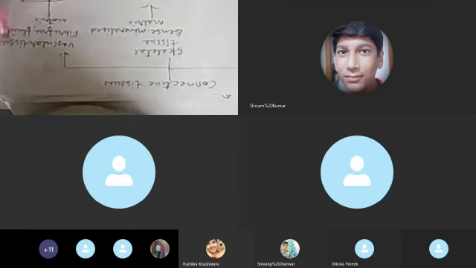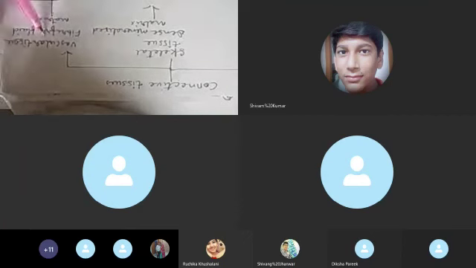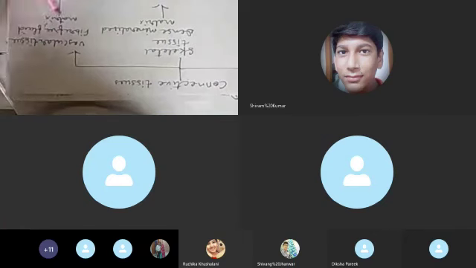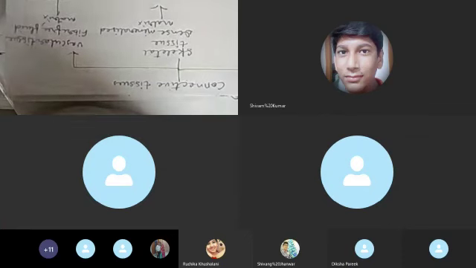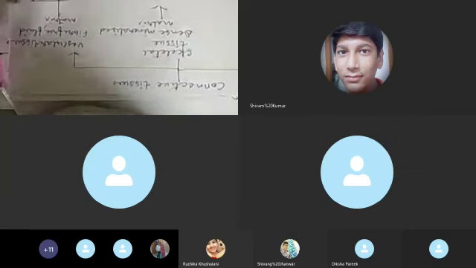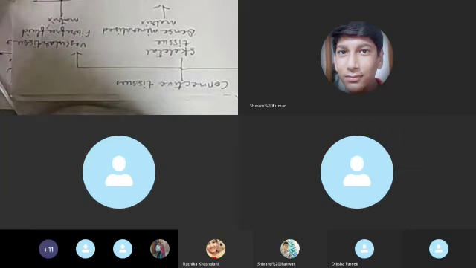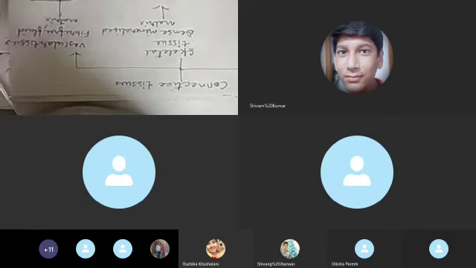Now the third type is vascular tissue. Matrix is fluid. Divided into two types: blood and lymph. Blood is again divided into two types: plasma and blood cells. And blood cells are divided into three types: RBC, WBC, platelets.